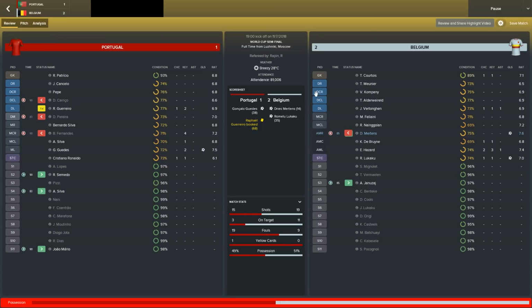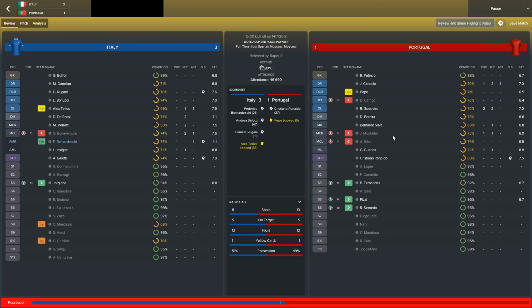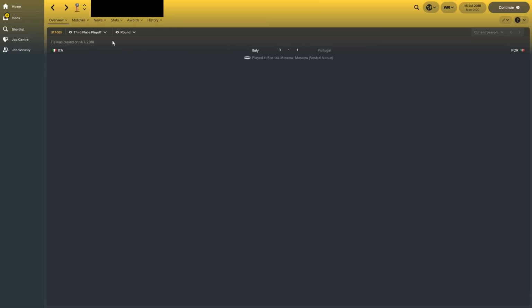Belgium defeated Portugal in the other semi-final. Mertens and Lukaku getting the goals for Belgium. Third place playoff then. It went to Italy. They beat Portugal 3-1. So even though Italy didn't qualify for the real World Cup, they finished third in the Golden FM World Cup. That's a much better achievement really, isn't it? Ronaldo did get a goal, but it was only a consolation in the end.